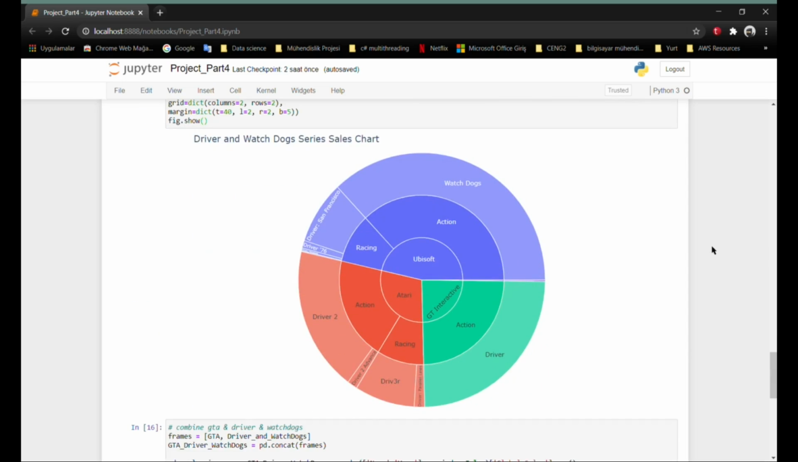Here, when we compare the Watch Dogs and Driver series together, we can see that the Watch Dogs series became very popular after the original Driver and Driver 2 sold well. At the same time, we can see that Atari was the publisher of the first Driver series and then it was sold to Ubisoft. We can call the Driver series racing and action in general.